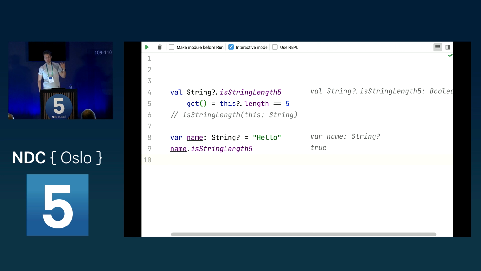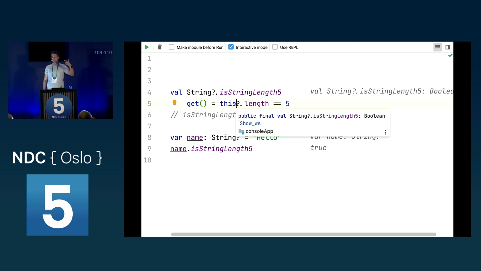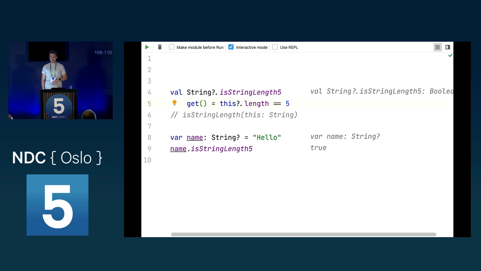So this way you can use extension functions to extend your existing classes or even strings or your primitive types really easily, without having to inherit from them. Yeah. Does this mean that a null is implicitly cast to boolean false or something? Yeah, it's because of this safe call, because this returns false, since it isn't length equal to 5. Yeah, exactly.